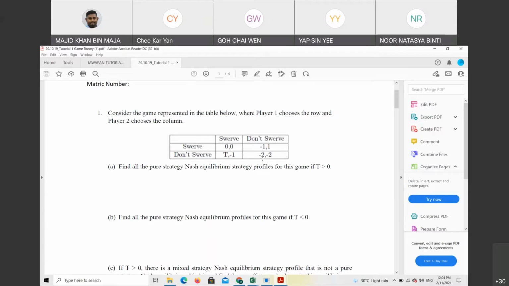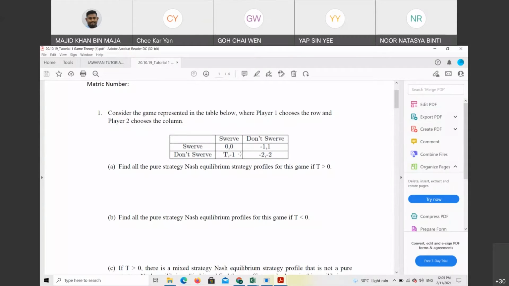Okay, so now we look at player one playing swerve or do not swerve. Now we look at player two, it's not player one. Player two plays column, correct or not?